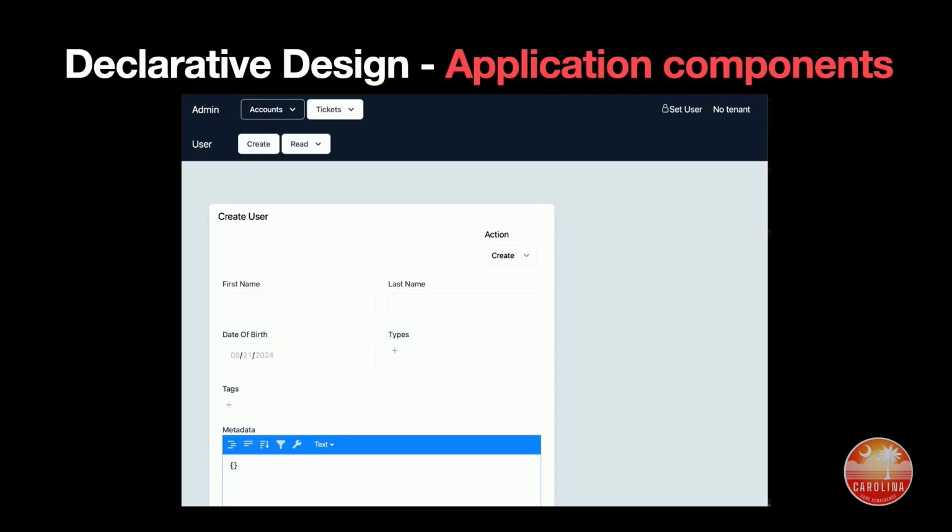We can get entire application components for free. Because I know all of the resources in your system, I know what they look like, I know what their actions are, I know what their inputs are, I know what data they have so I can render them. This is a zero configuration admin UI that you just get. Because all we have to do, it's literally a big loop over all the resources and figure out what they do. There's a user resource. There's a create action on user. It takes these inputs. It's actually not that hard because it's data.